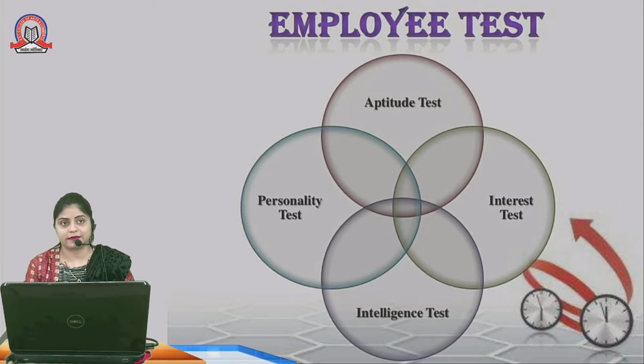It depends on what sort of work the employee is going to perform in the near future. Accordingly, this round varies from designation to designation and company to company.